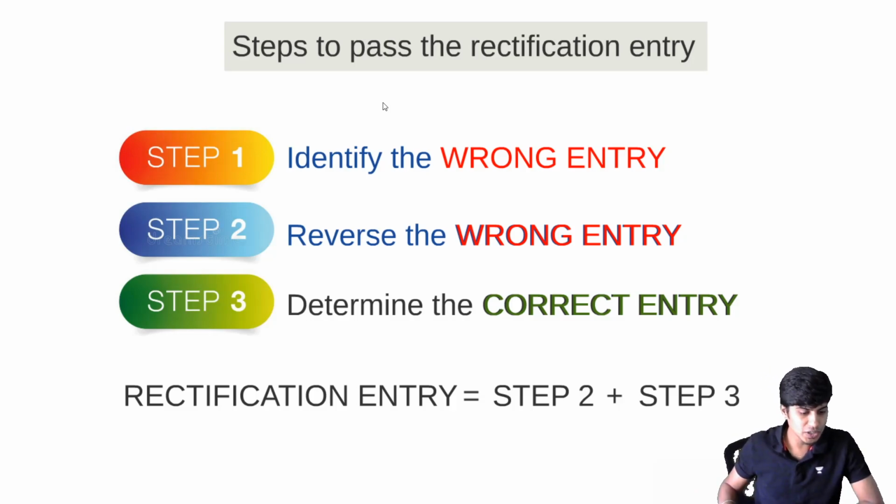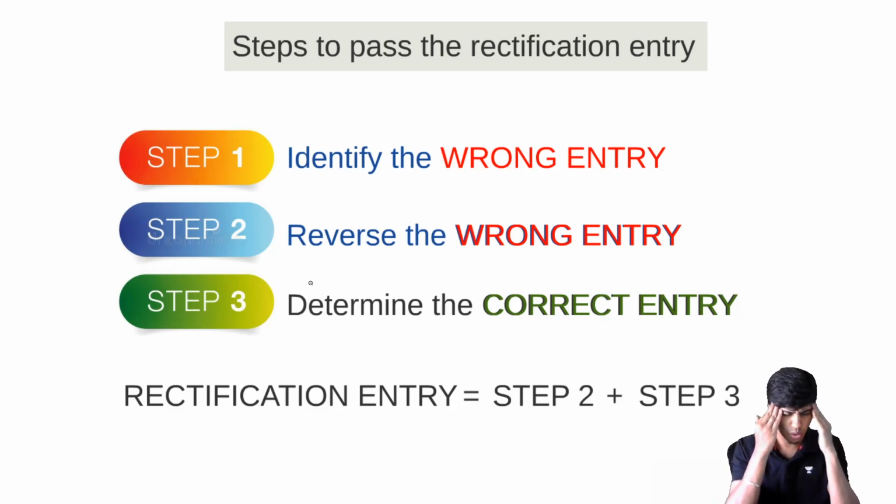Now I'll quickly tell you a couple of important points that you need to remember with regard to the rectification chapter. You need not write this step 1, step 2, step 3 in the exam. All you have to do is straight away write the rectification entry. However, for any adjustment, if you find it difficult, you can write these 3. You will not get marks for writing this, nor will you lose marks for writing this, but you can opt to write. This is one thing.